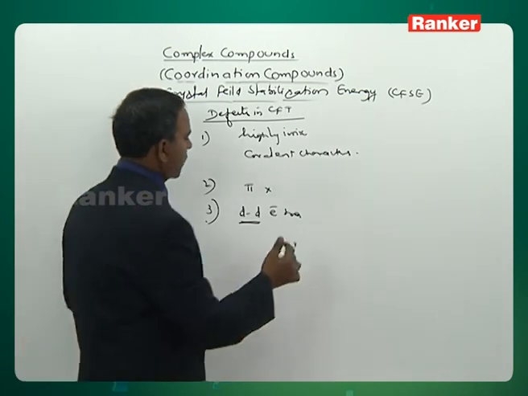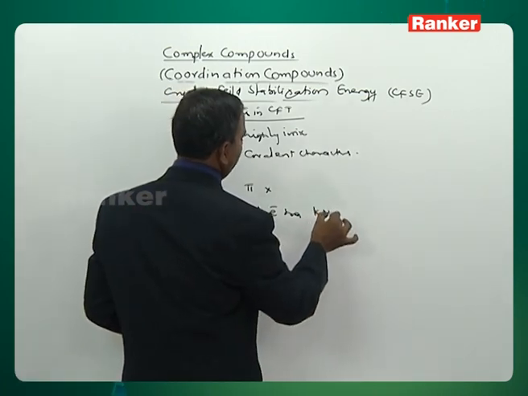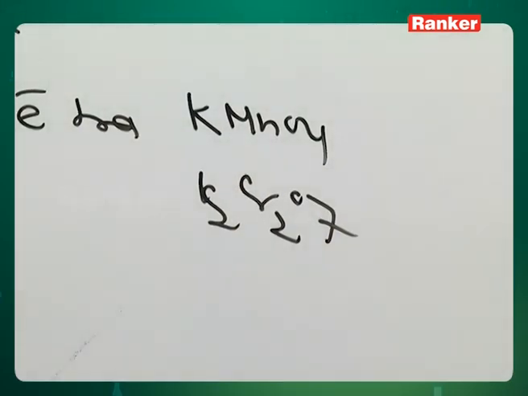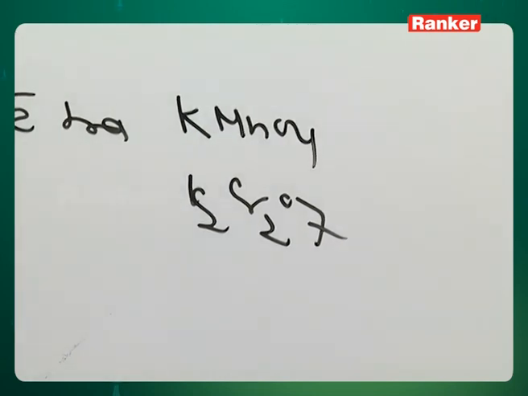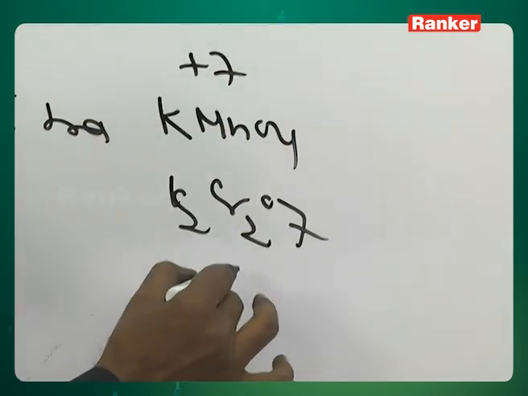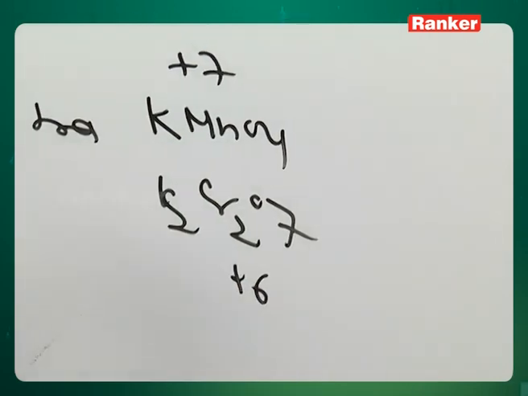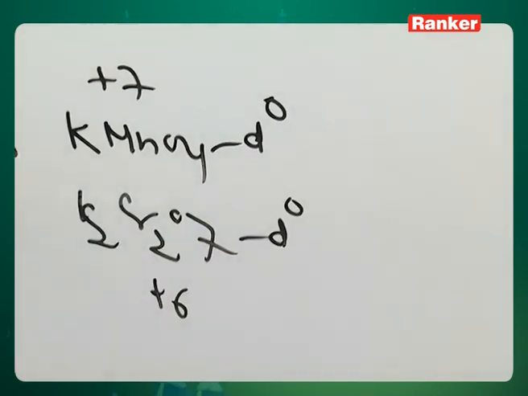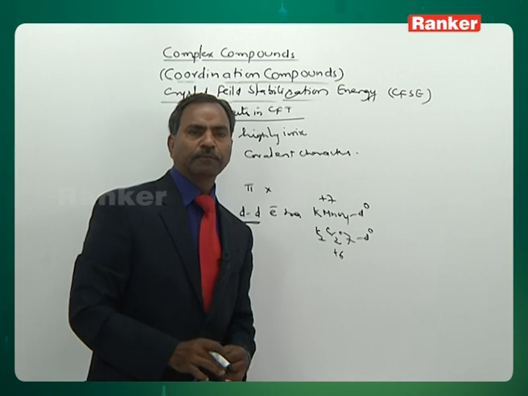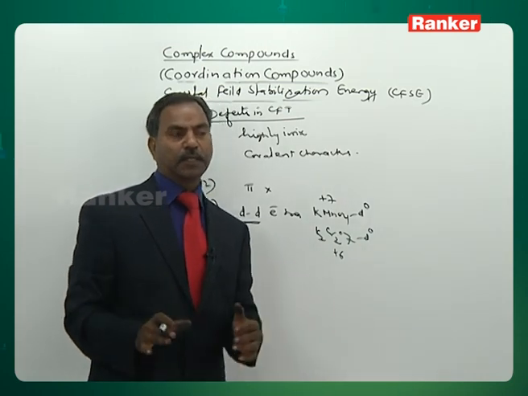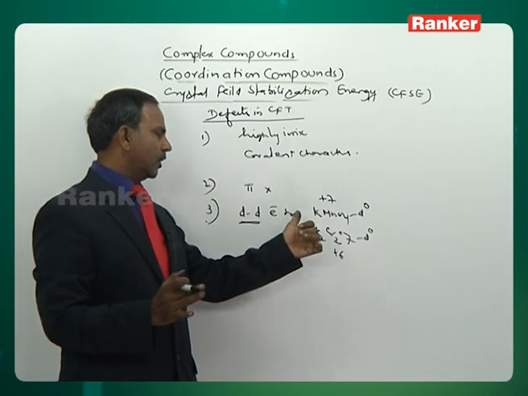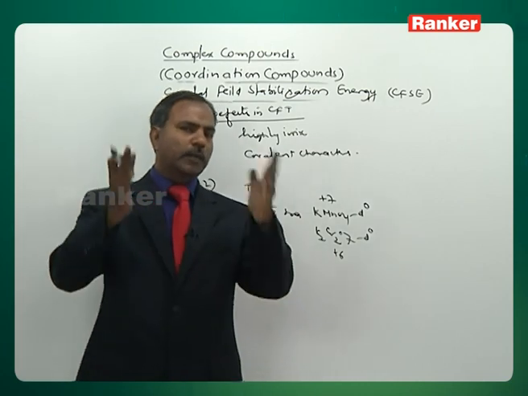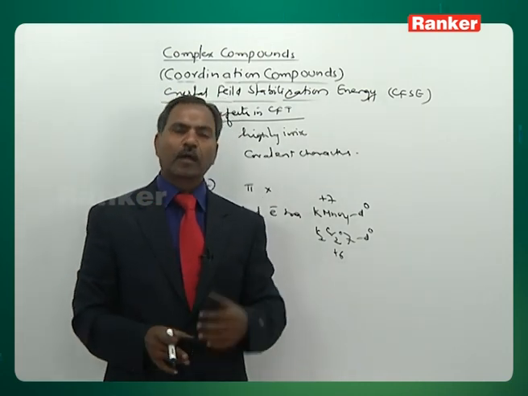But you see some compounds, KMnO4 and K2Cr2O7. Manganese is +7, well known to you, and chromium is +6. In both of these, the configuration is d0. Even though they have d0 electronic configuration, they exhibit color. You might have seen KMnO4 and K2Cr2O7 in the laboratory: KMnO4 is dark purple, K2Cr2O7 is orange.